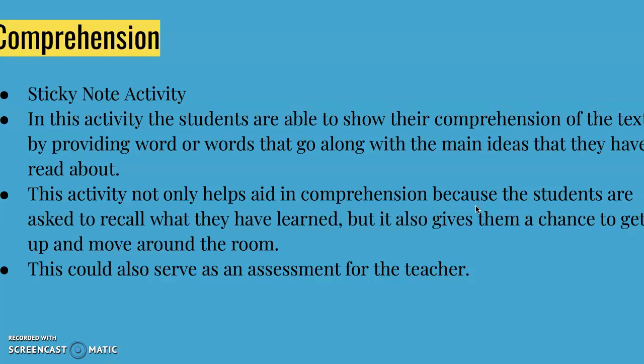And this could also serve as an assessment for the teacher because the teacher will be able to look at what words were put with what topics to see if the students are on track with their comprehension. And the way I would go about this activity is that I would have the teacher write out a poster of the main idea or the main vocabulary words. For example, for one of the vocabulary words, say if we picked energy, the students could pick wind, and that would be an acceptable answer for energy because one of the books actually talks about wind energy.